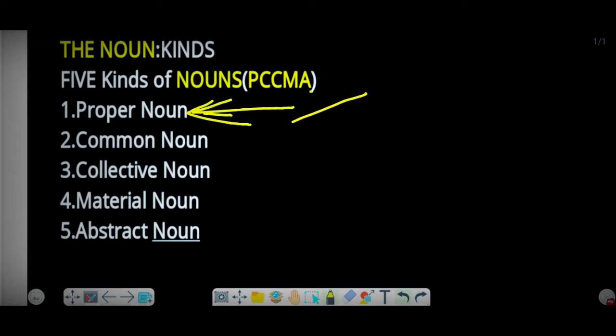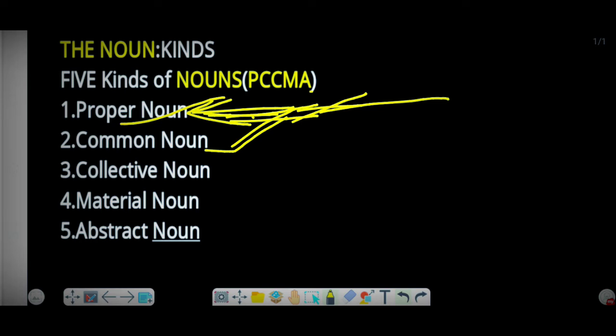So the name given to a particular person, particular place, or thing is a proper noun.